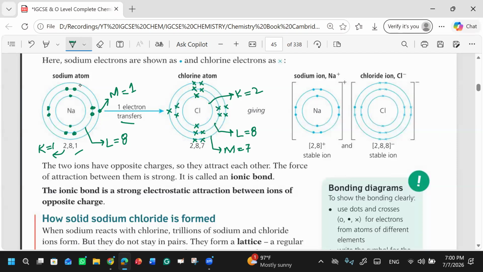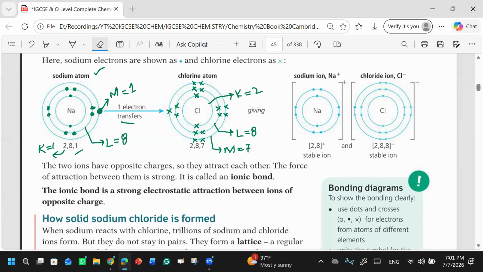Because sodium lost one electron. You see, this sodium atom lost its last shell electron. So when the electron is lost, there will be no third shell. That's why we have just two shells. When a sodium ion forms, there will be two shells.